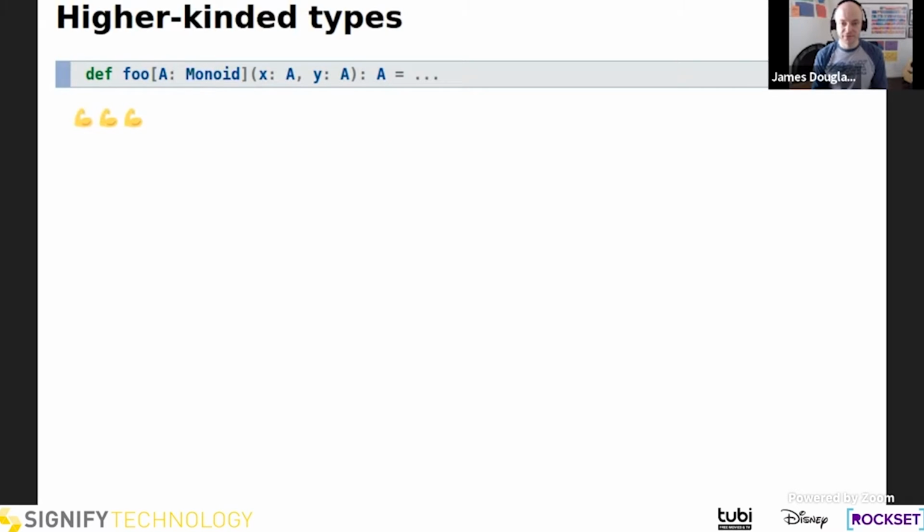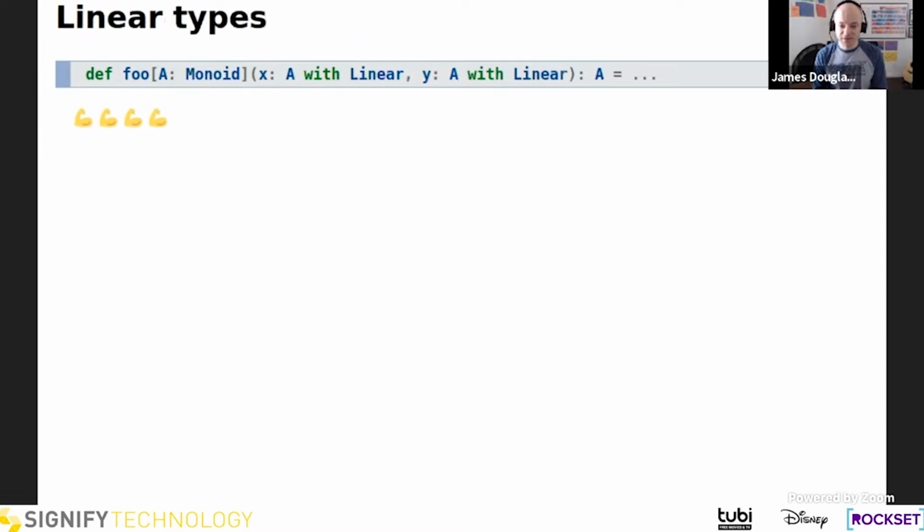And so let's go one further step, and now we're going to be in linear types. So as I said before, linear types ensure that values are used exactly once. And so if we constrain foo's arguments to be linear, and the way we do that is with this marker interface, which comes from a project called Linear Scala, which we'll go over briefly. So if we annotate the argument types with this marker interface, we're saying that X and Y are both A, but they are linear, meaning X and Y both have to be consumed exactly one time in the body of the function foo. So that tells us that foo definitely uses both arguments.